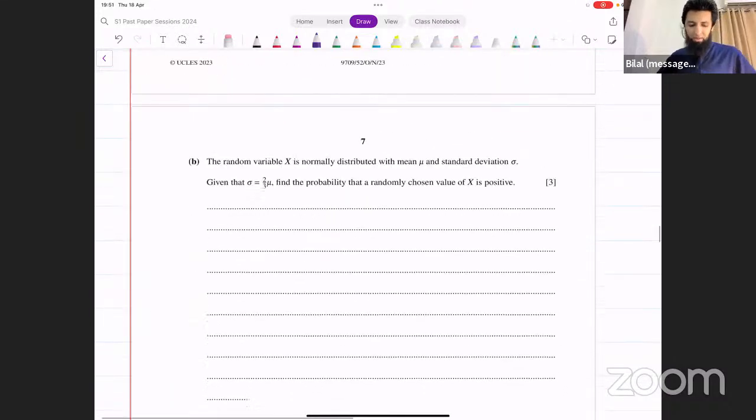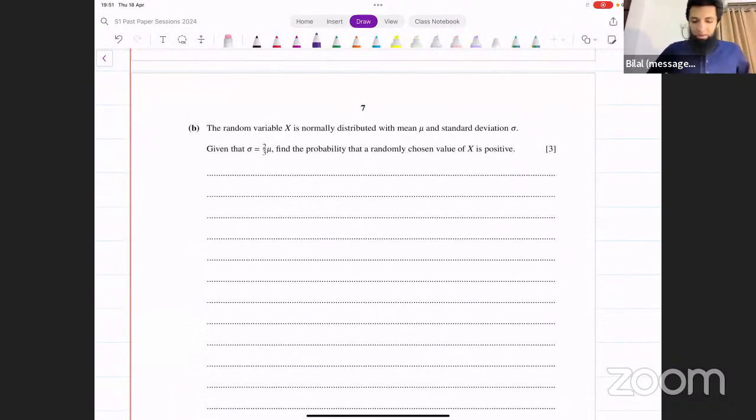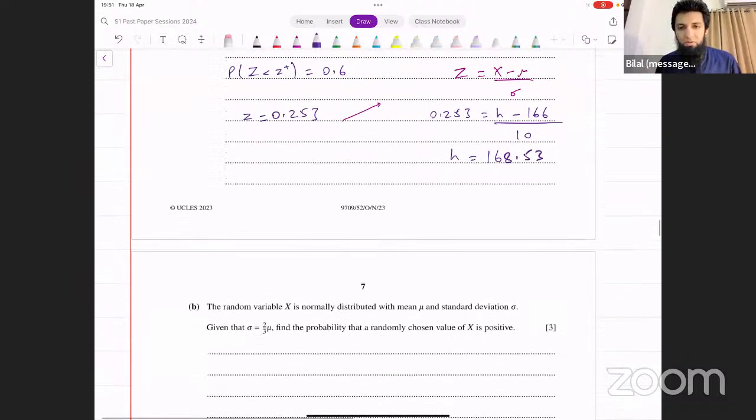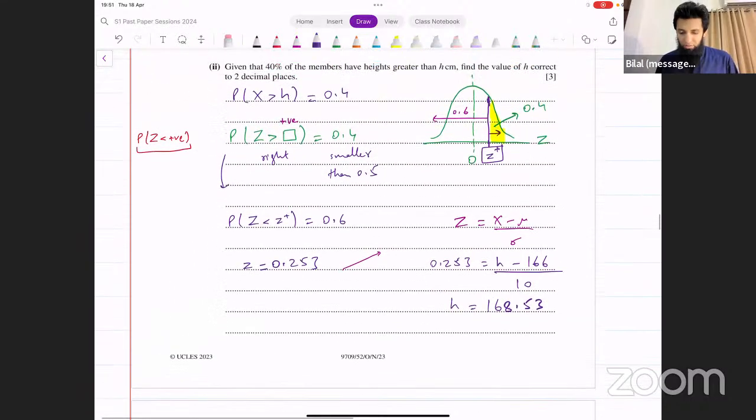Again, not that complicated. Let's look at the third part now. The third part says the random variable x is normally distributed with mean mu and standard deviation sigma. So we have both of those things missing. Okay, let me just answer that question. Also do 1 minus z 0.4.